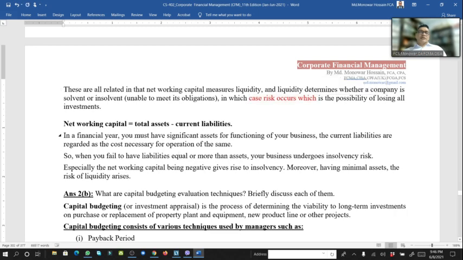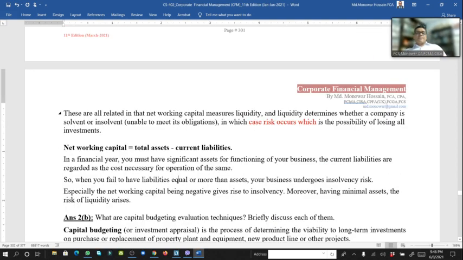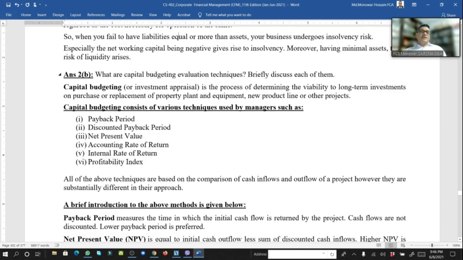Net working capital is calculated this way. So here it is said how, and this way. And number 2B,